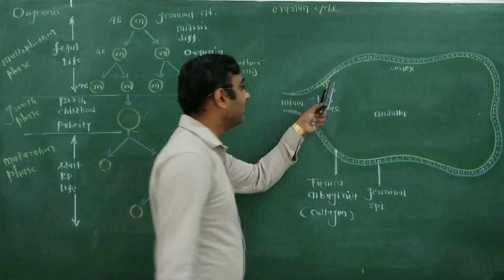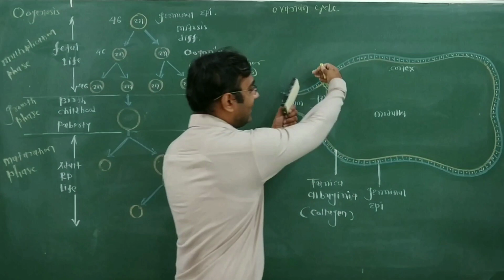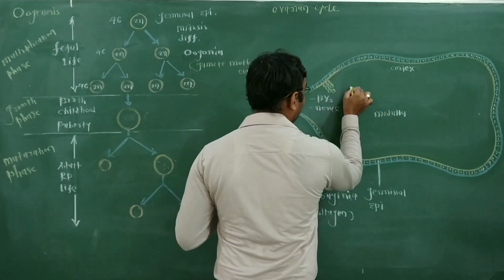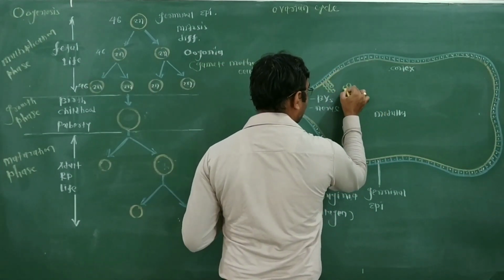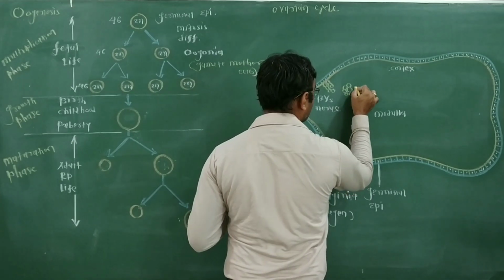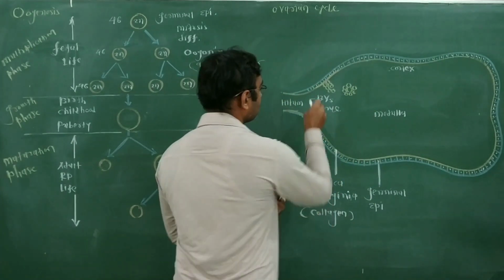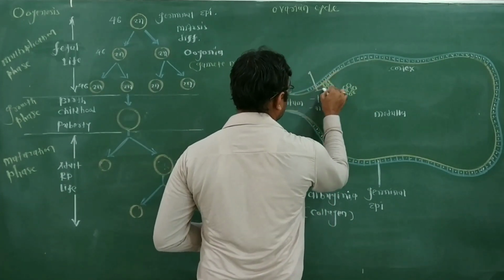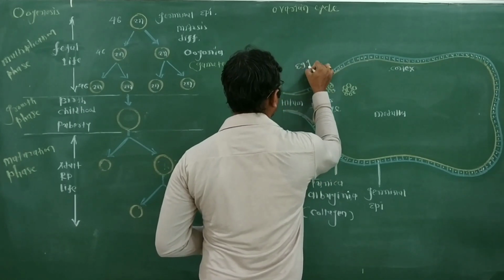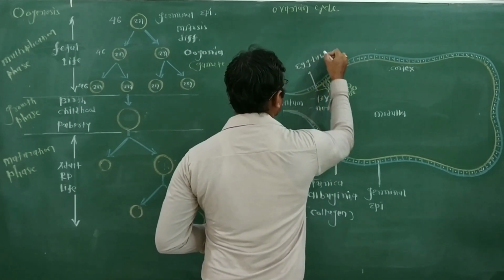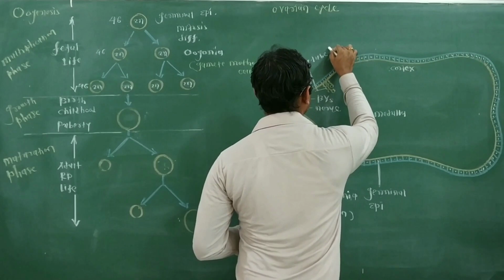These oogonia in the fetus first gather and form an egg tube. Later this egg tube separates and forms egg nests. This is the egg nest. This structure is the egg tube. This is the egg nest.